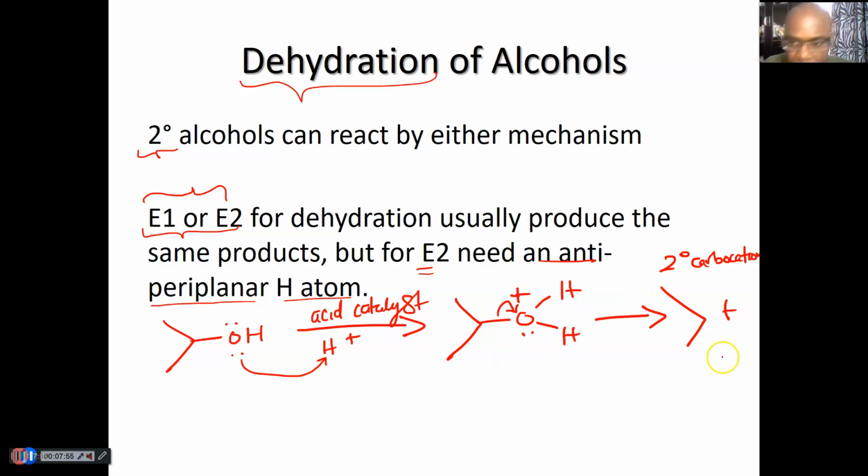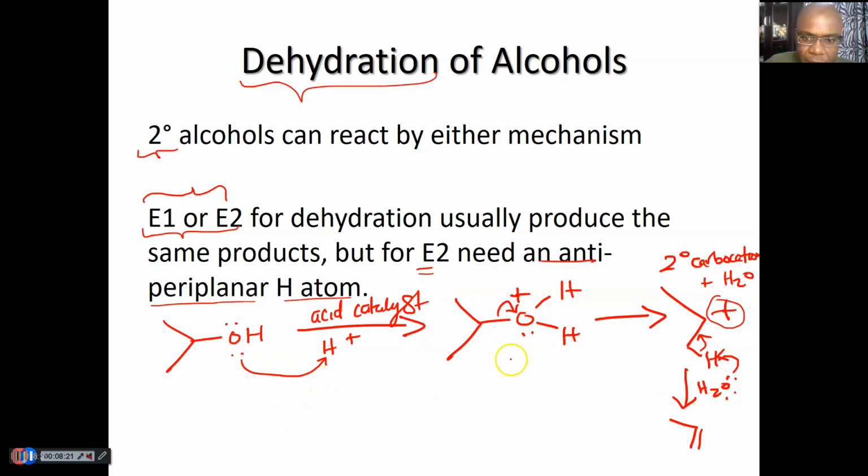So now the secondary carbocation can lose its beta hydrogen. As the water fell off, that byproduct will be used as a weak base to take out a beta hydrogen, and then you get your product.